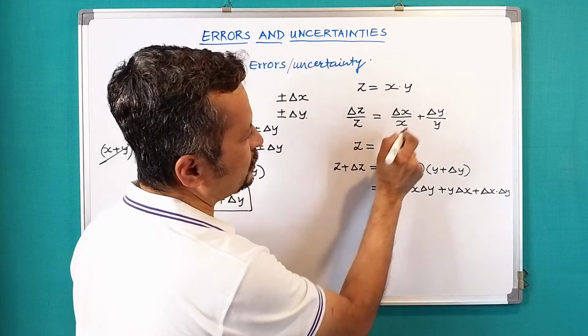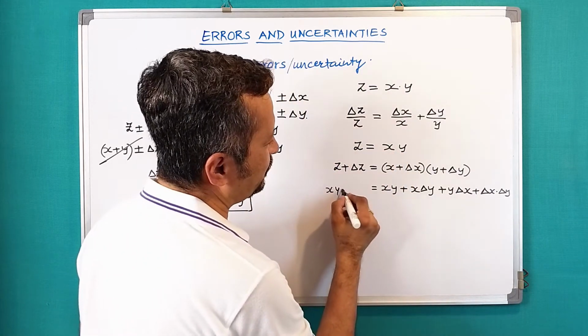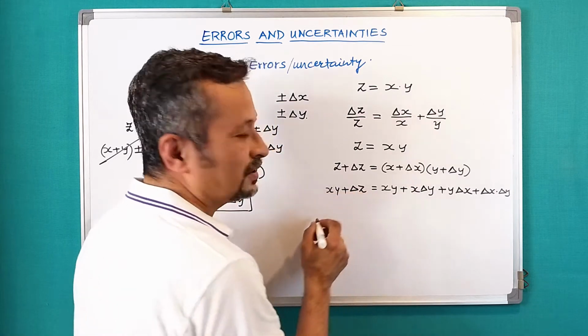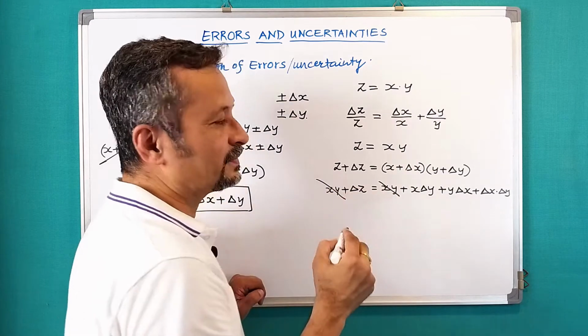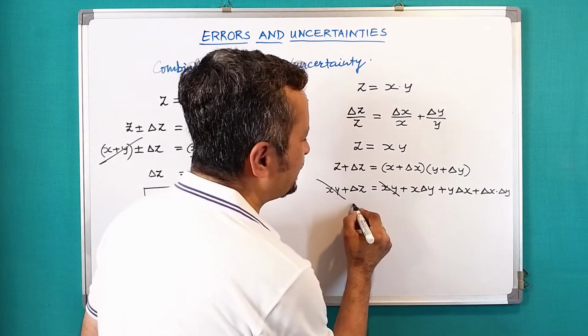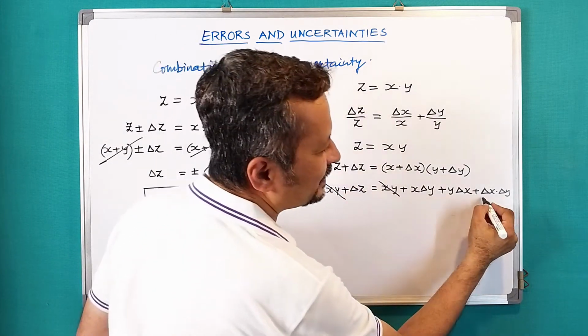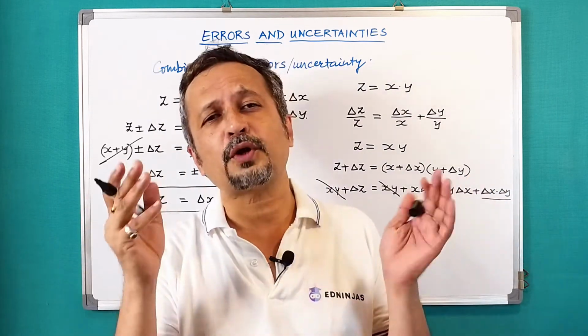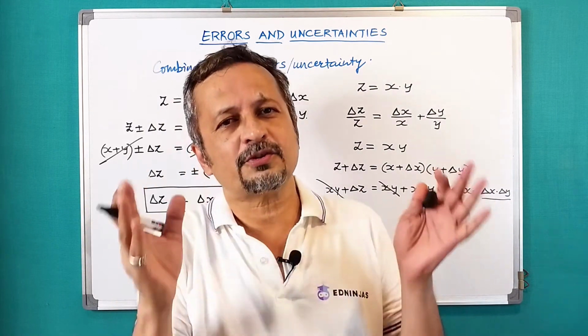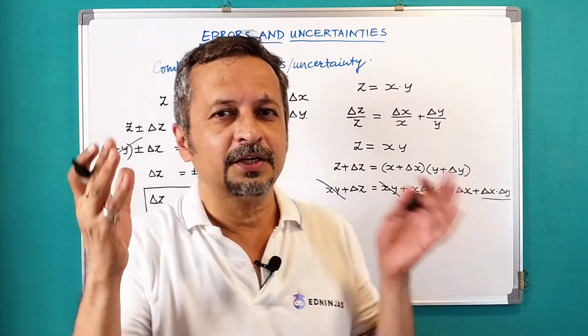Now Z is obviously XY, so XY plus delta Z. As I did over there, I can cancel this, right? So delta Z is equal to so much, and then these quantities delta X and delta Y are small, so their product is going to be even smaller, so we can definitely ignore that.